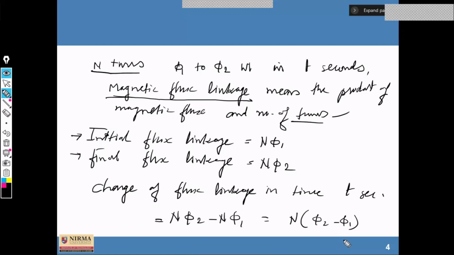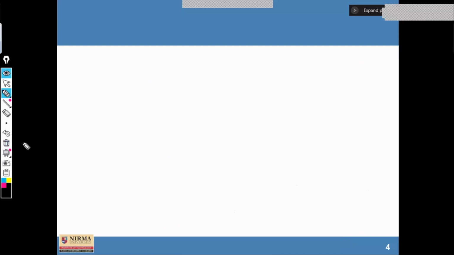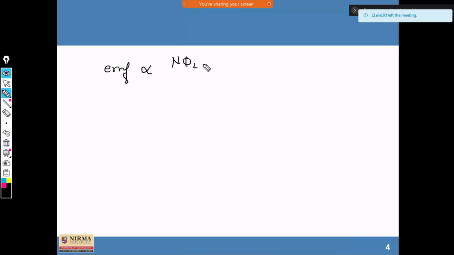Yes, sir. Okay. Now, as per Faraday's law of electromagnetic induction, the induced EMF in the coil due to change of flux is proportional to (N phi 2 minus N phi 1) with respect to time t.